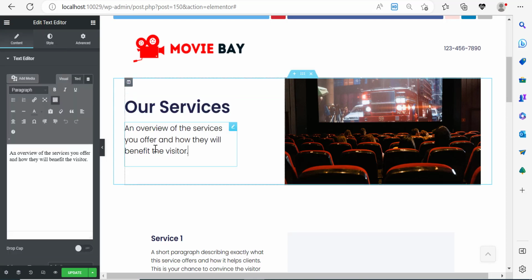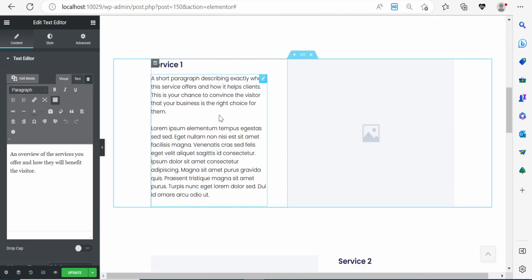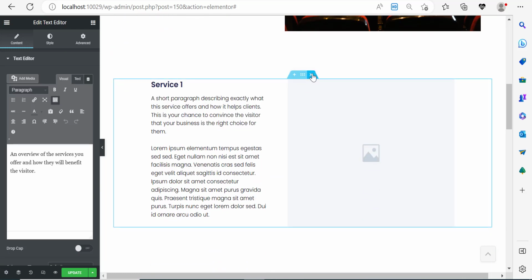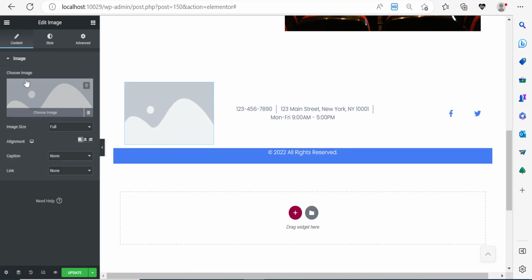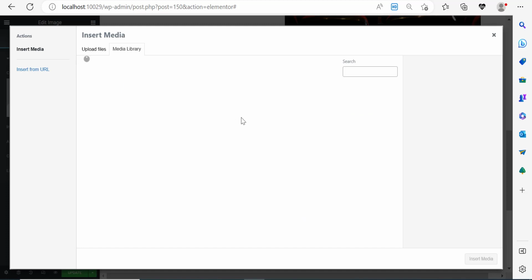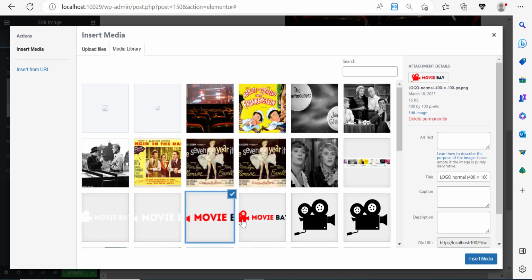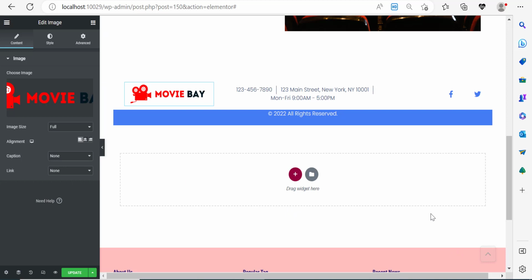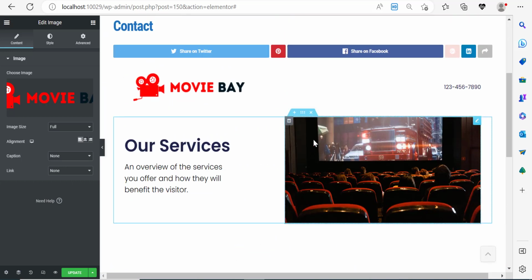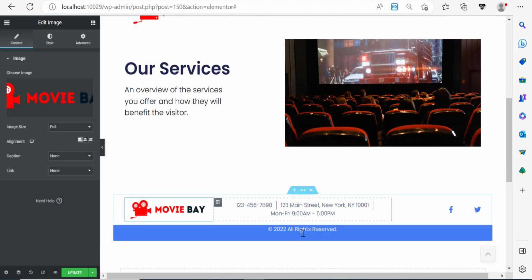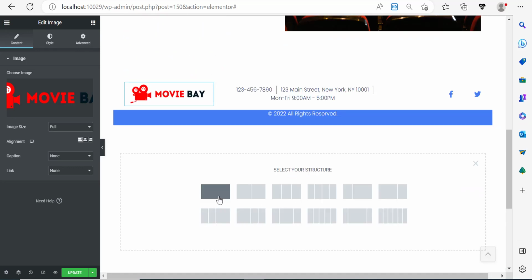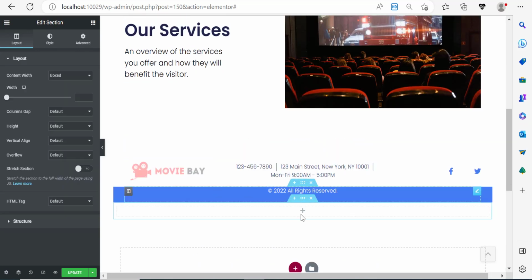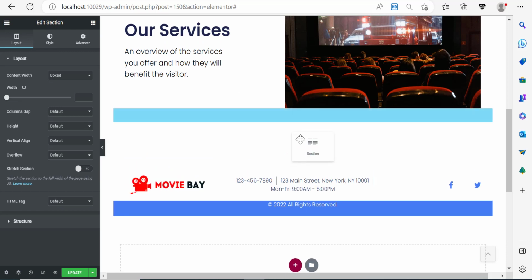You can change this text over here. And you can use ChatGPT to write the content for you. Now I'm going to remove these service sections. I'm going to keep this one, and here I'm going to use the logo of my website. Right, this one here. And I'm interested in adding a contact us section. So I'm going to click the plus button over here. I'm going to make it this one. And I'm going to take it like this and put it here in the middle.